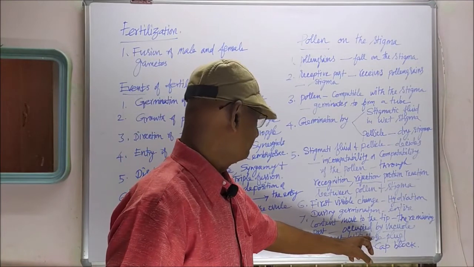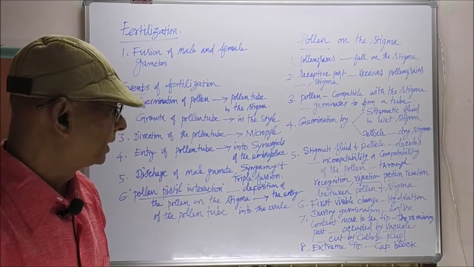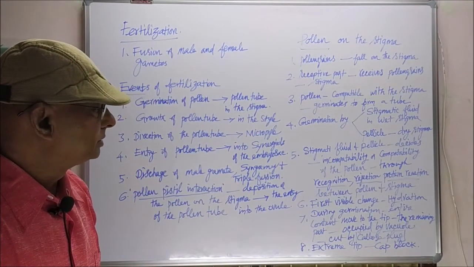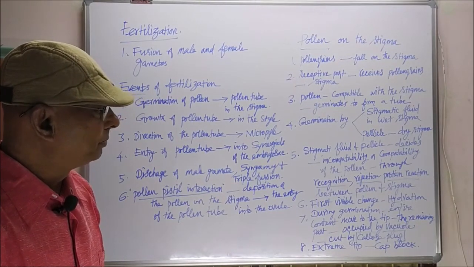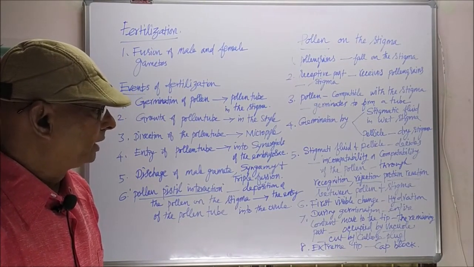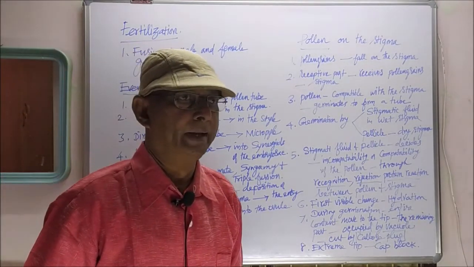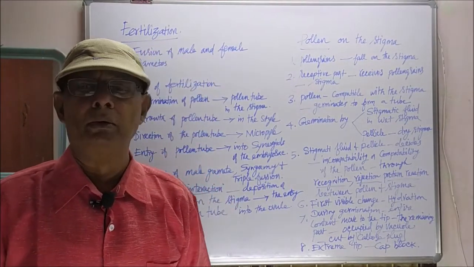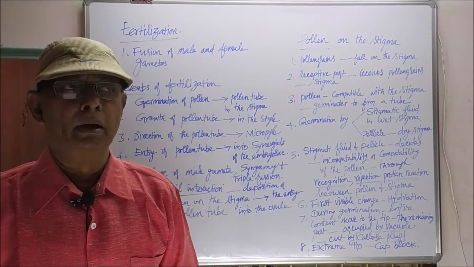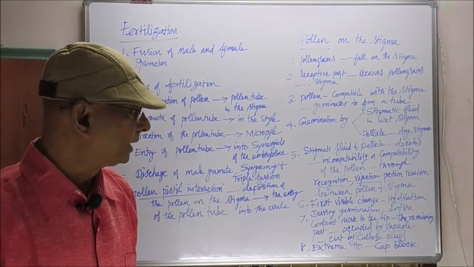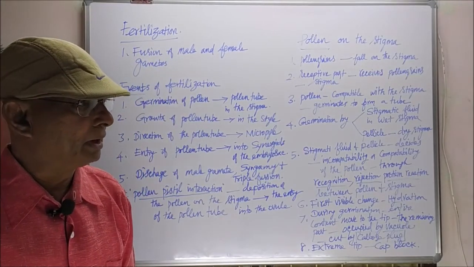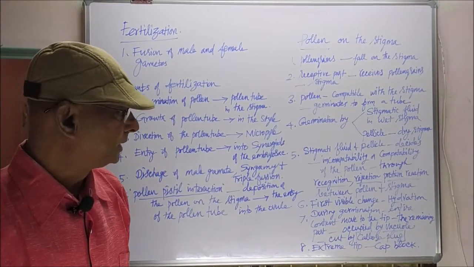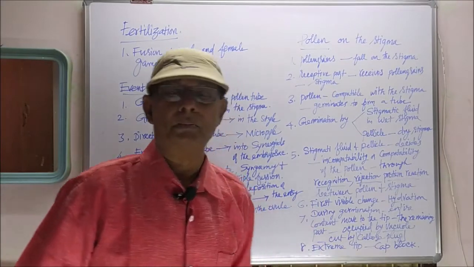callose plug. What is callose plug? During germination, the entire content of the pollen tube moves to the tip of the pollen tube. The remaining part is occupied by the vacuole, and these two will be separated by a substance called callose plug.